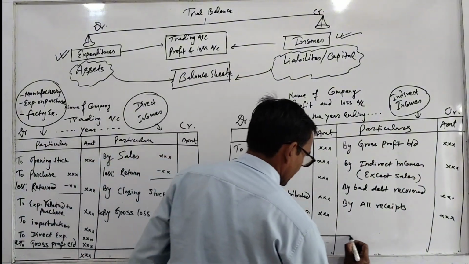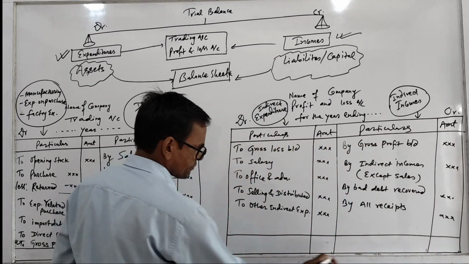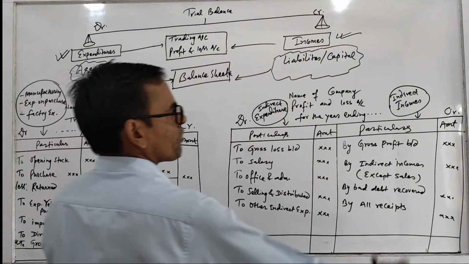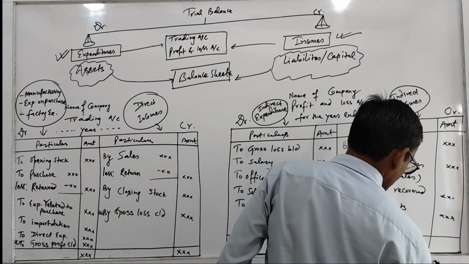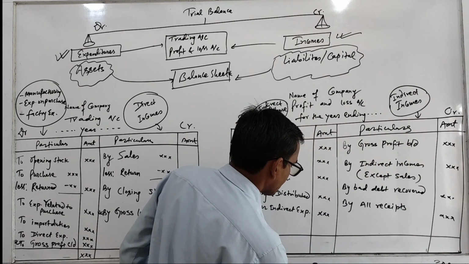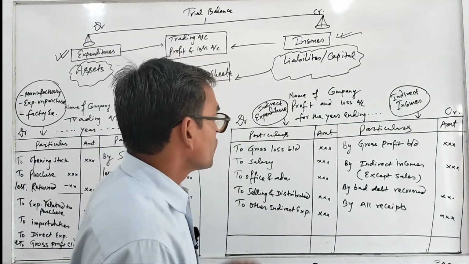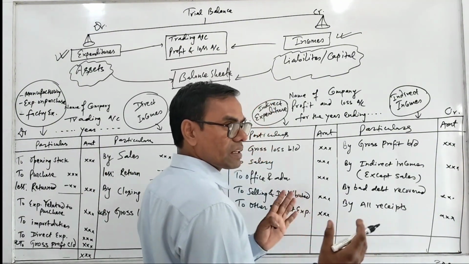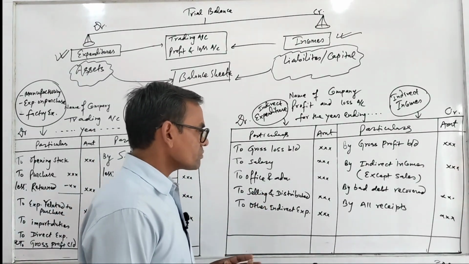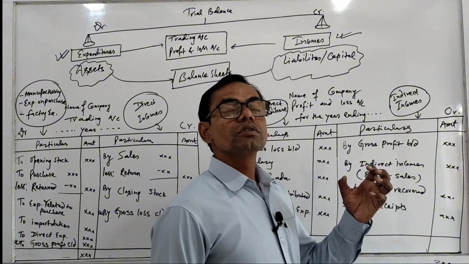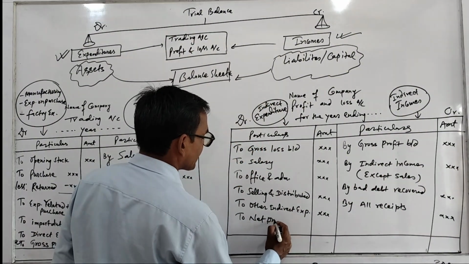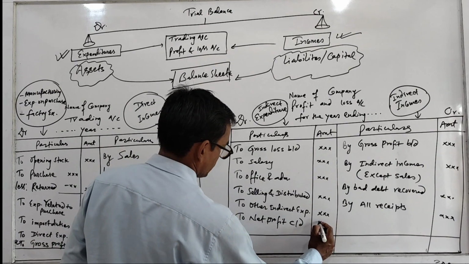The closing process is same. You add this both side. For this you add the total of credit side. If total of credit side, suppose for a while, that is 30,000, and debit side, that is 20,000. If the credit is 30,000, that is income side, and expenditure is 20,000, that is debit side, there becomes profit, and this profit is called net profit. To net profit CD, you write here.